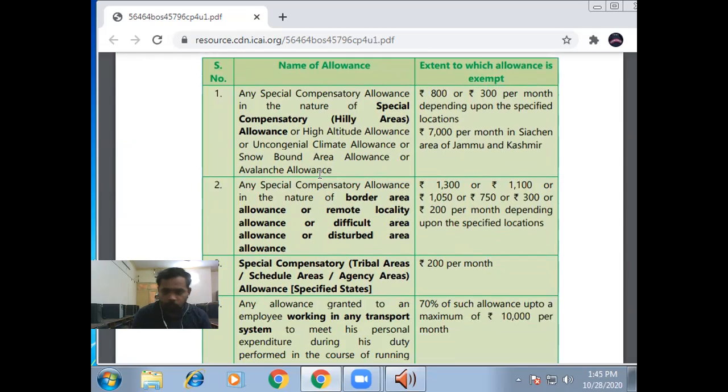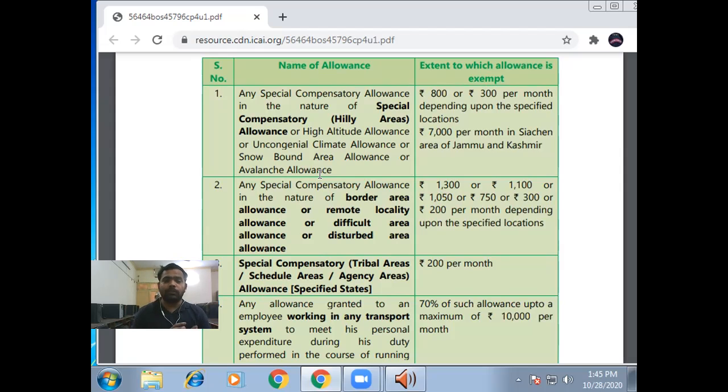Like the armed forces, if the army or navy or air force is posted in an area where life is too difficult to live, such as the Siachen glacier or any other hill or remote area, in that case the government allows them a special allowance because life is too hard there. Nobody wants to go there.